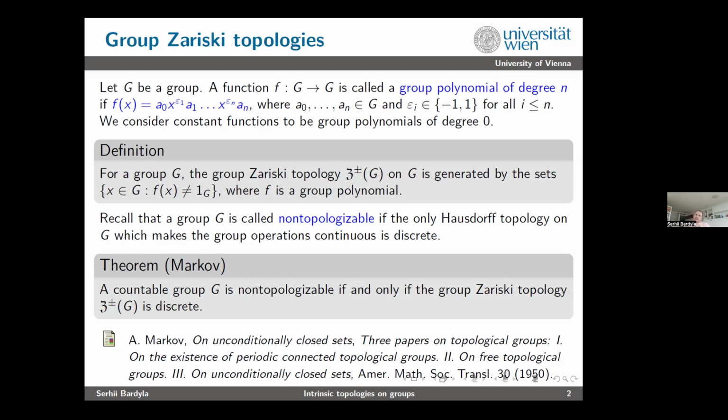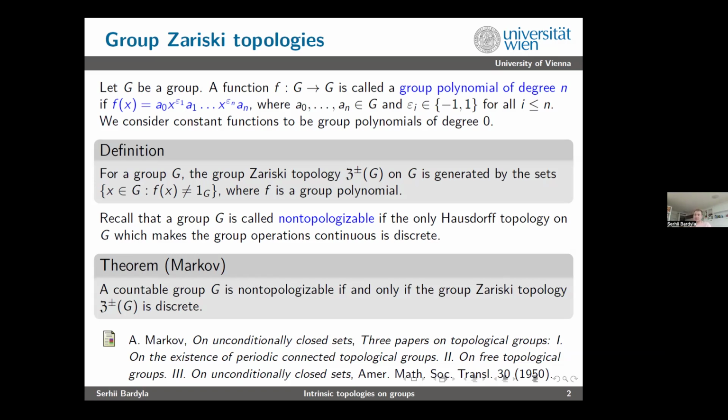equation. You see the equation f of x not equal to 1G, and we take the non-solutions. This is natural because if you consider the set of all solutions of an equation, then usually these sets are closed. But in topology we are working with open sets. We define topologies by open sets. So we just say f of x is not equal to 1G. It's the complement of the set of all solutions, which I will call the set of all non-solutions. And f is an arbitrary group polynomial.